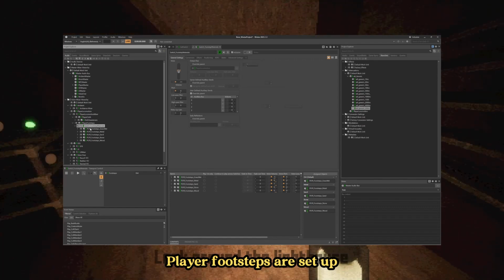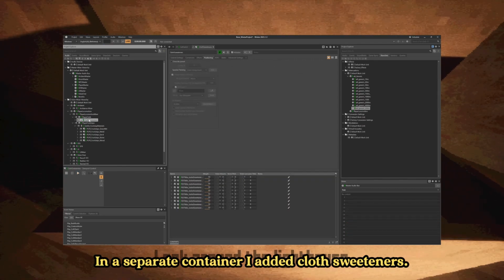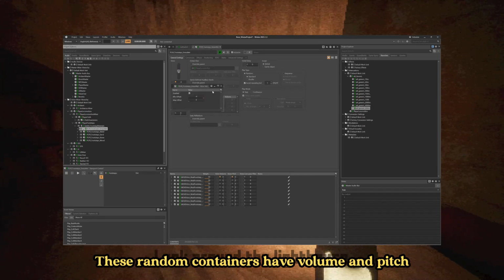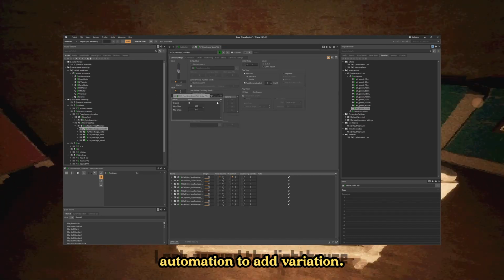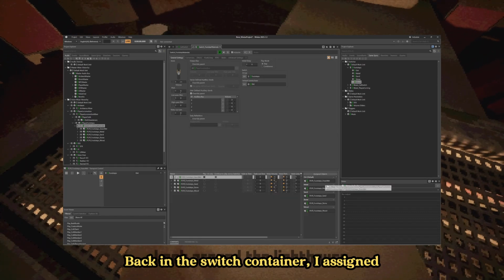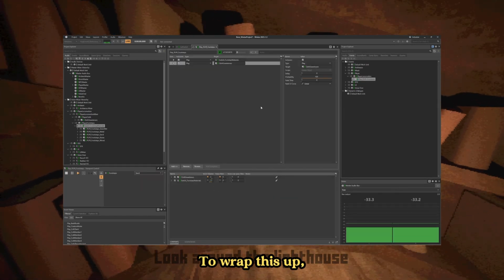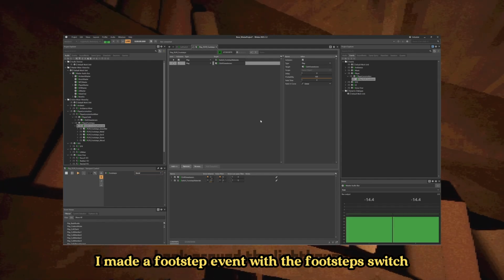Player footsteps are set up with a parent switch container that houses random containers for each material type. In a separate container, I added cloth sweeteners. These random containers have volume and pitch automation to add variation. In the Game Syncs tab, I made a switch group with all the material types as switches. Back in the switch container, I assigned each random container to its correlated switch. To wrap this up, I made a footstep event with the footstep switch and the cloth sweetener.